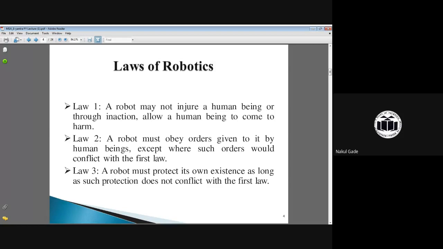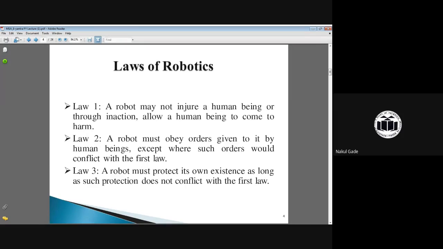Again, the example of the movie Robot. The other name is Chitti, and it became harmful for the people of society. So we cannot say that this particular robot is a robot. Why? Because it is harmful to human beings. So the first law is that a robot may not injure a human being.